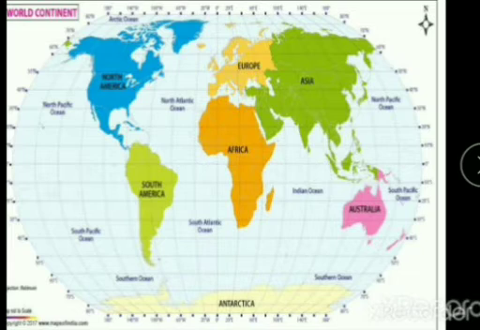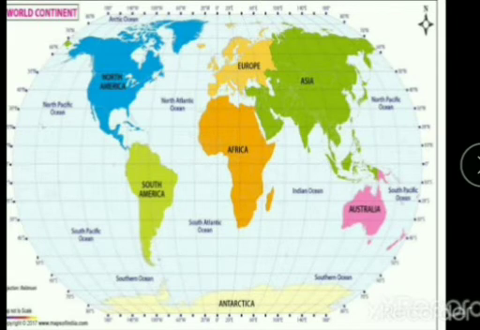And the sixth largest continent is Europe, and it has some of the most developed countries in the world. Even though it is very small in size, it has many developed countries in it, and it is Asia's neighbor, and it is located entirely in the northern hemisphere. Europe and Asia are sometimes together known as Eurasia. So here you have to remember this: Europe and Asia together, we call it Eurasia.